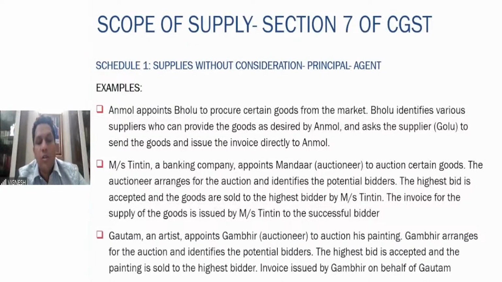Another example, Gautam, an artist, appoints Gambhir, an auctioneer, to auction his painting. Gambhir arranges for the auction and identifies the potential bidders. The highest bid is accepted and the painting is sold to the highest bidder. Again here, since the invoice is issued by Gambhir on behalf of Gautam, the transfer of the painting from this artist to the auctioneer, that is principal to agent, without consideration also shall be treated as supply. Why? Because the invoice is issued by the auctioneer on behalf of Gautam, who is the main artist.